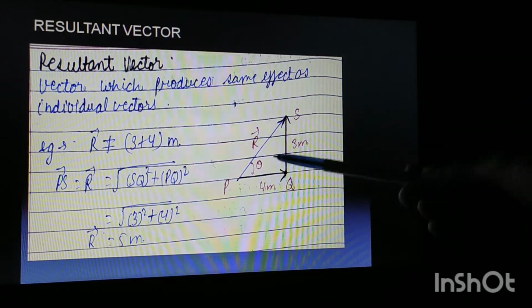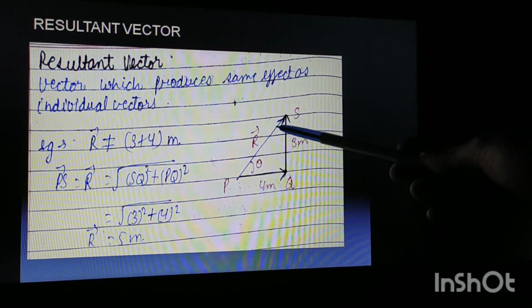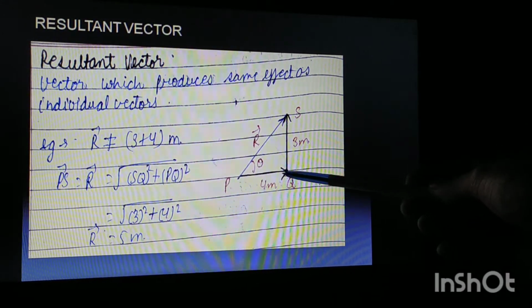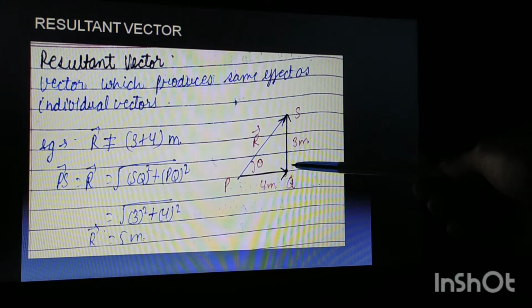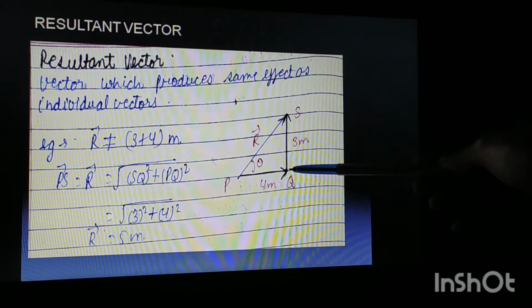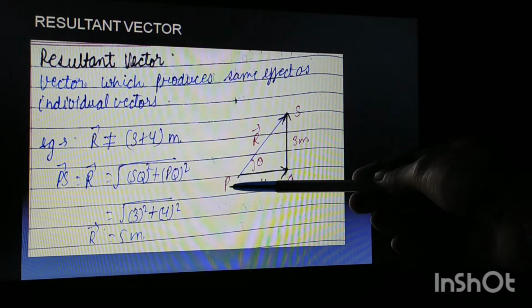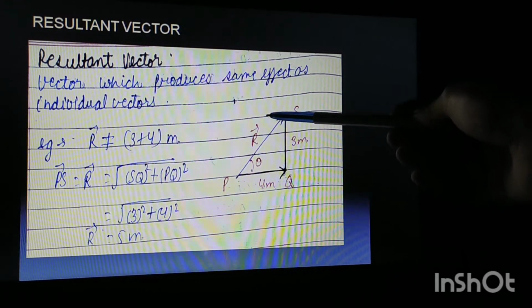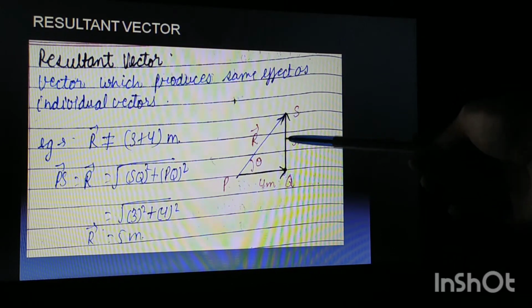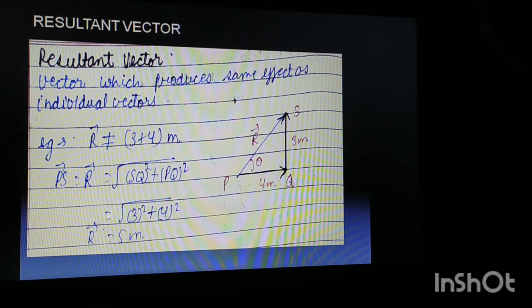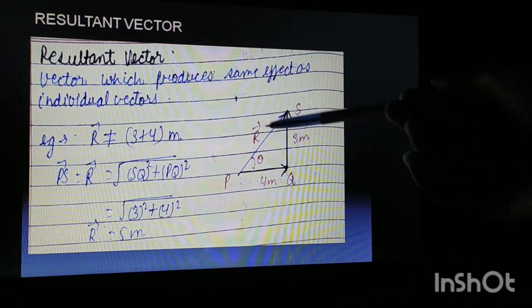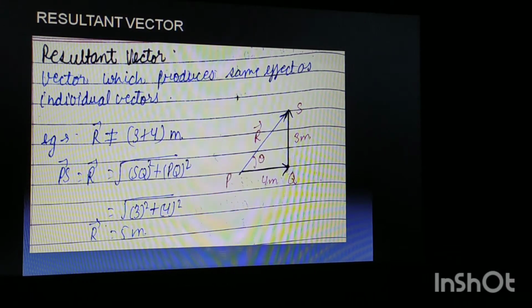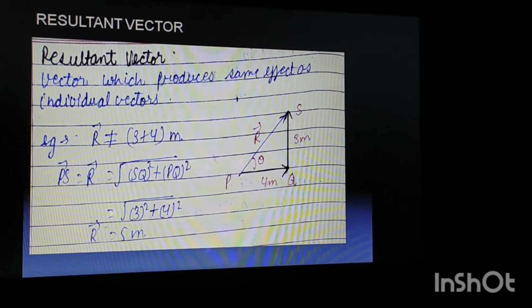First of all, we can see that the resultant will be represented in the direction where the head of one vector is joining the tail of the other vector. So we can say that the resultant will be PS, means the tail of the first vector will be the tail of the resultant and the head of the resultant will be the head of the succeeding vector. This is how we represent the resultant, and there is some angle between the resultant and the PQ vector, that we can write as theta.